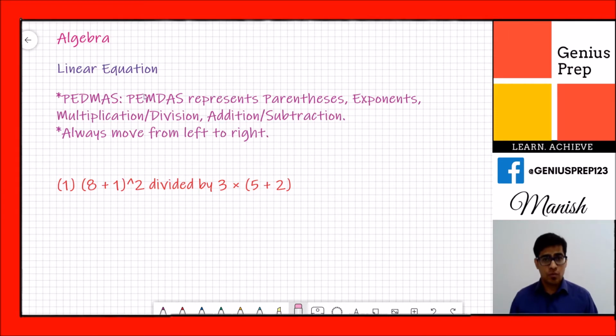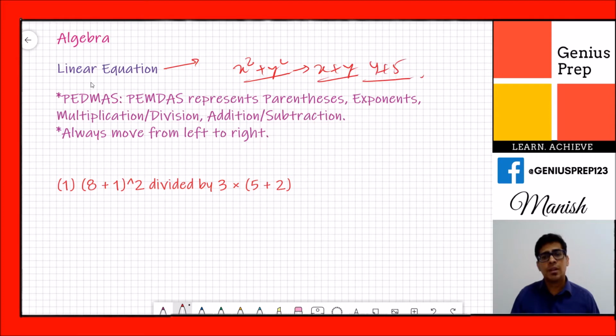Okay, so first we talk about the linear equation. What is a linear equation? A linear equation is one where we have to solve an equation without any exponent. Linear equation means there will not be any x square or y square. It is really just x plus y or 4 plus 5 and something like that.